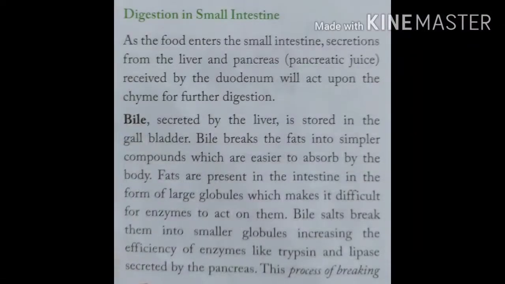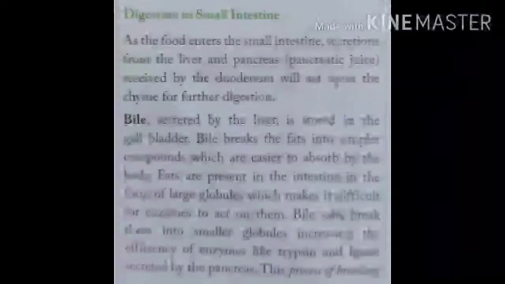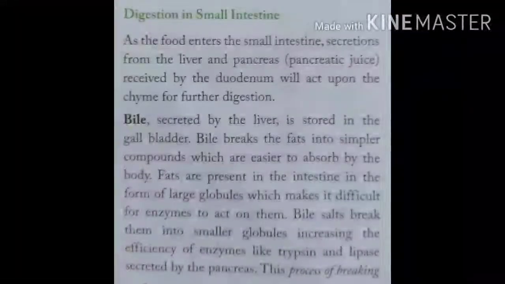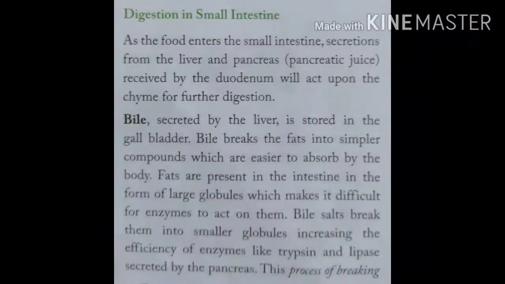Then bile is secreted by the liver. We know that the liver is the largest gland in our body. Bile is stored in the gallbladder. Bile breaks the fat into simpler compounds, which are easier for the body to absorb.